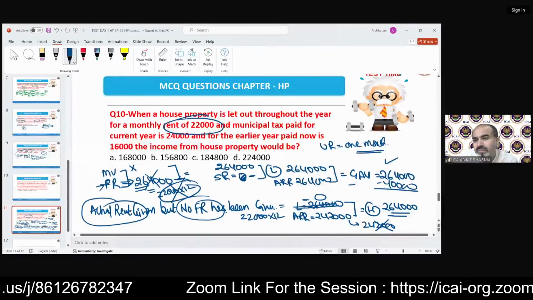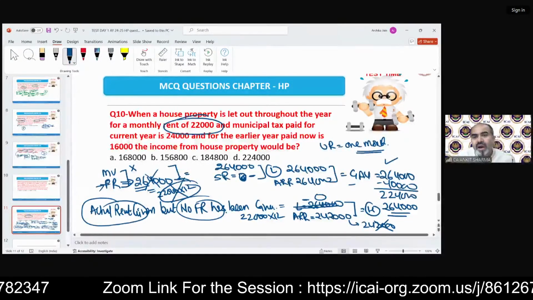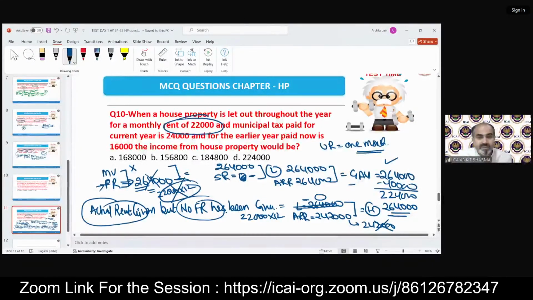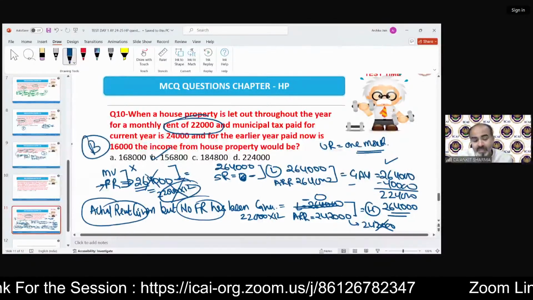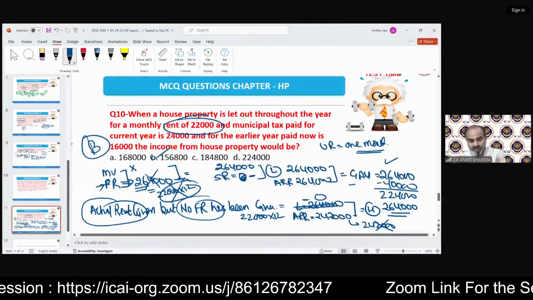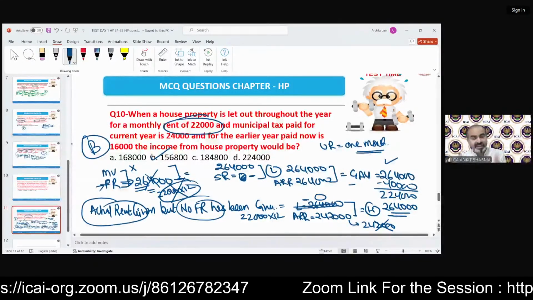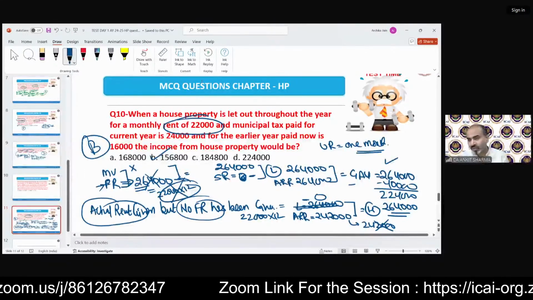224. After deducting 30%, the answer will be 156,866. The correct answer will be B. It's a very important question. Whenever you solve a question of house property, kindly, if the parent is not given, please give more attention to that question. That might be a tricky question for all of you.